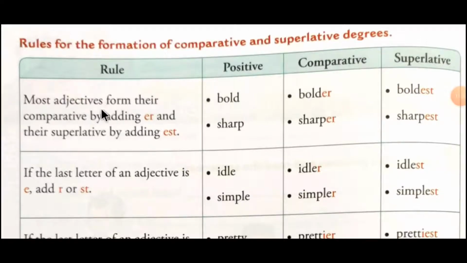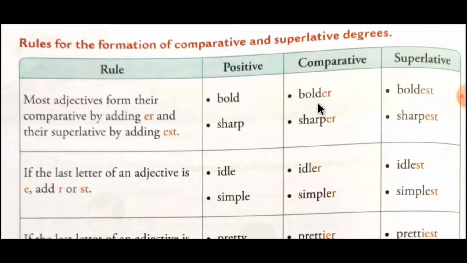Most adjectives form their comparative by adding ER and their superlative degree by adding EST. Yes students, this is the most common form: the comparative and superlative degree are formed by adding ER and EST at the end of the adjective. Examples are bold, which becomes bolder in comparative degree and boldest in superlative degree. Same with sharp, which becomes sharper and sharpest. Understood? This is the first rule and a very common one.